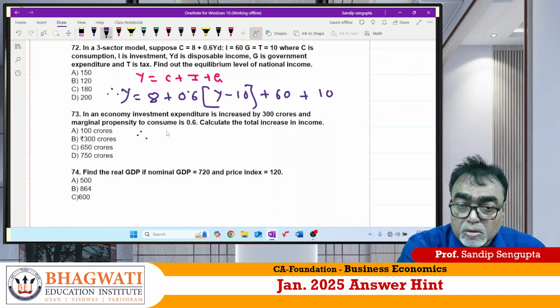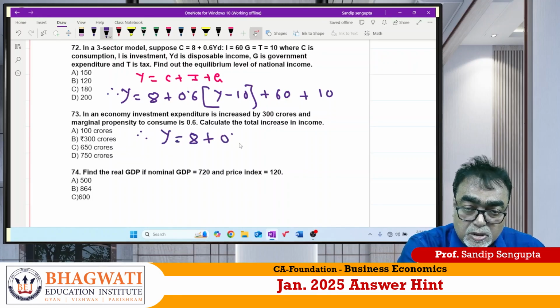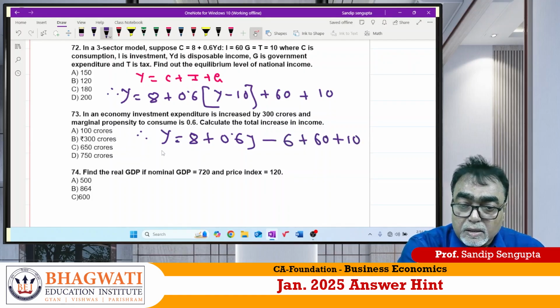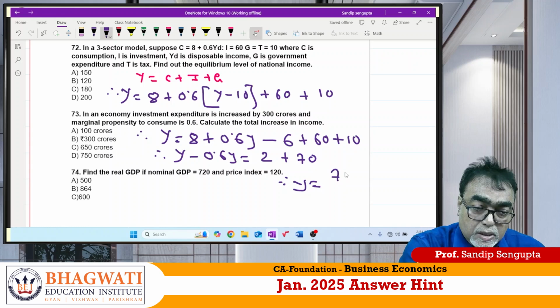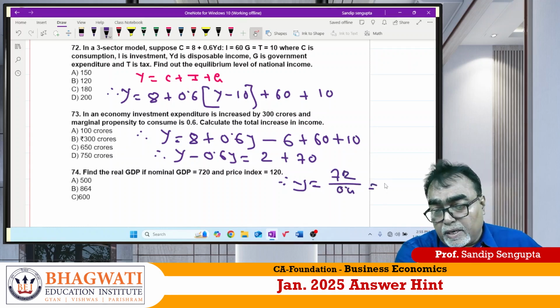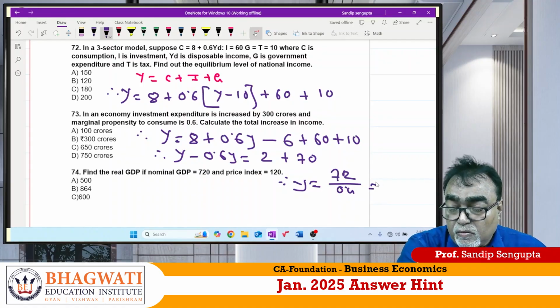So Y is equal to 8 plus 0.6Y minus 6 plus 60 plus 10. Now to find out the value of Y, Y minus 0.6Y is equal to 2 plus 70. So Y is equal to 72 divided by 0.4. Answer should be 180.